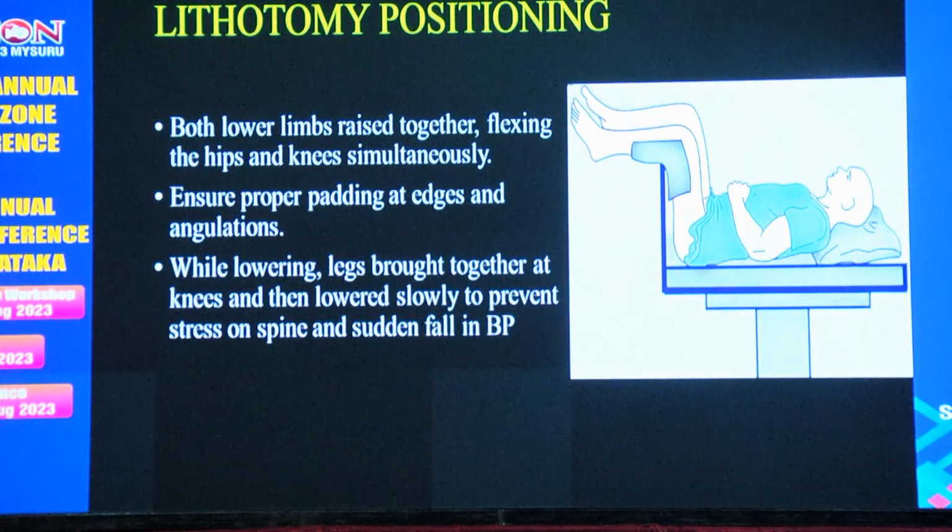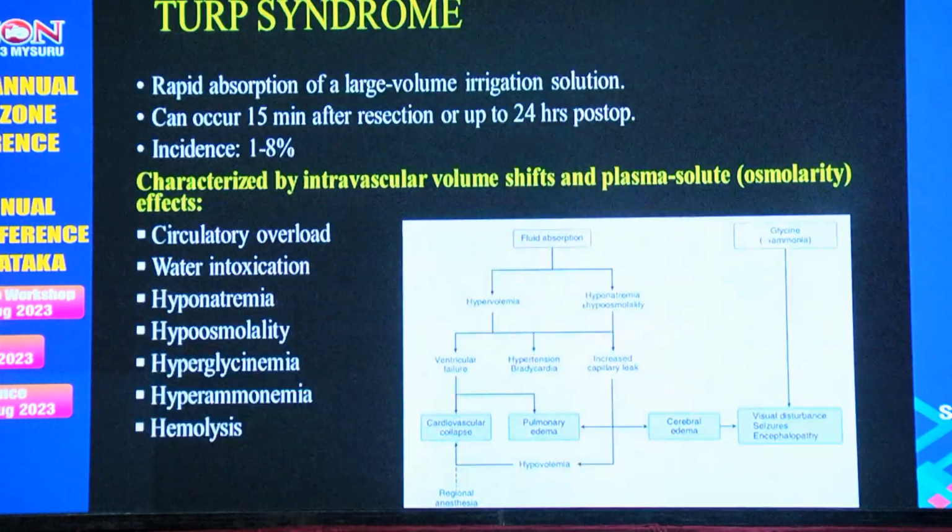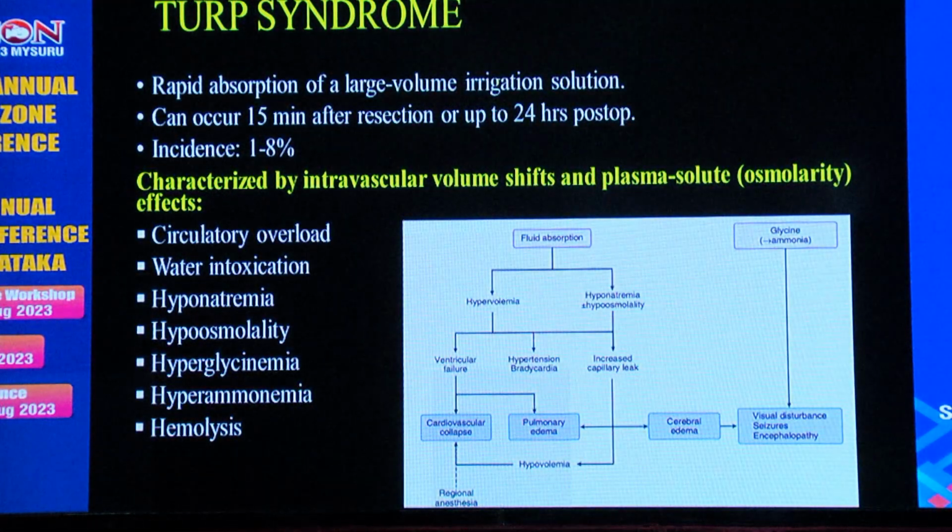Coming to the lithotomy position, care should be taken for both the lower limbs. They should be raised together and lowered together simultaneously so that we can prevent a sudden fall in blood pressure, and ensure proper padding at the edges and angulation to prevent nerve injury. The most important part of this topic is TURP syndrome.